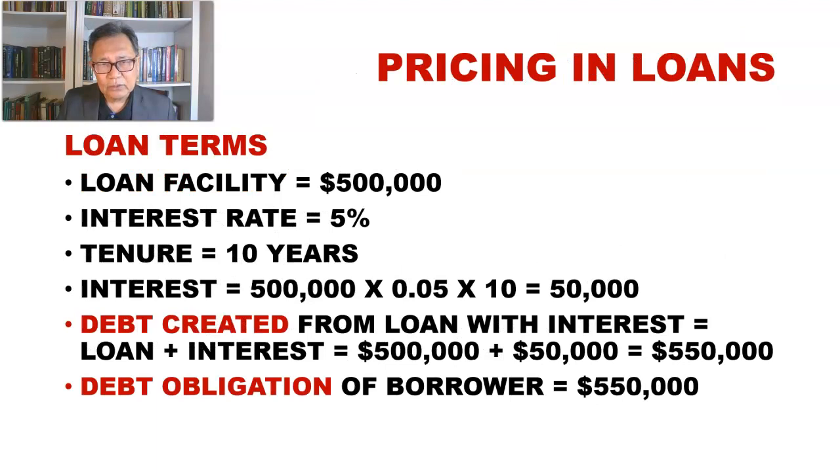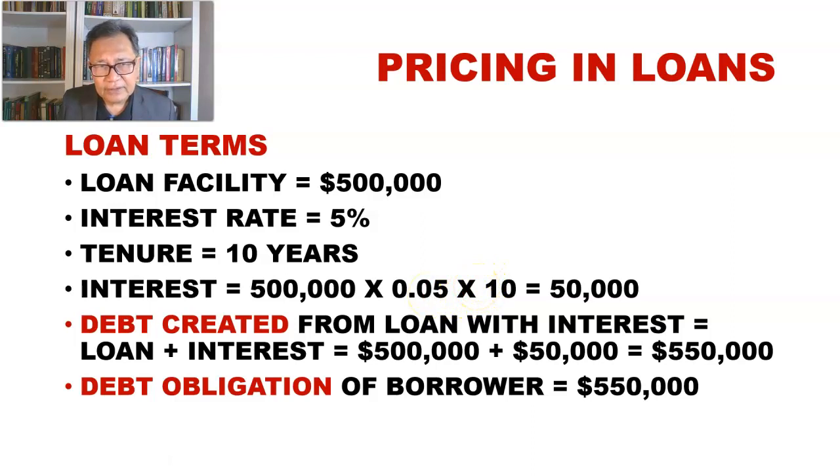And we can see that a loan contract is a straightforward facility with the terms that have been spelled out. The loan facility of $500,000 with an interest rate of 5% per annum and a tenure of 10 years. So the interest charge will be $50,000, which is equal to the facility amount multiplied by the 5% per annum multiplied by 10 years.